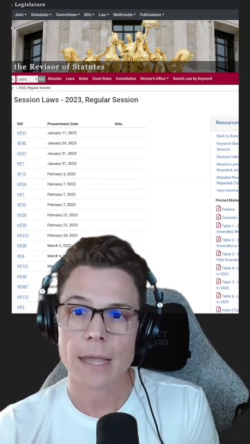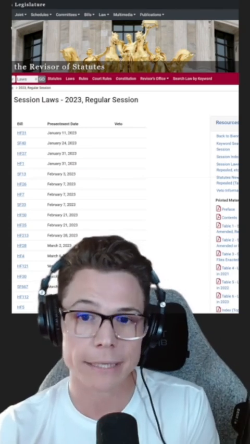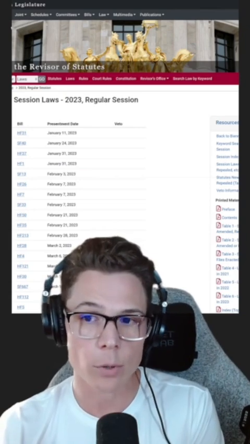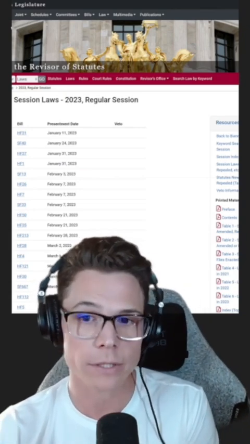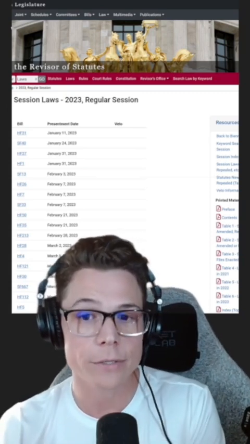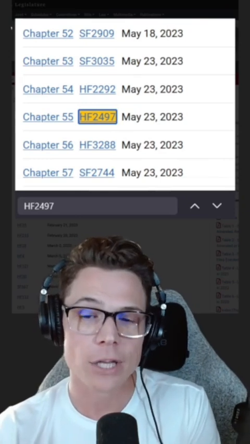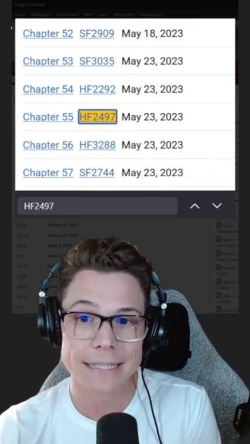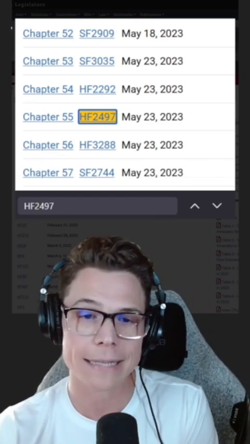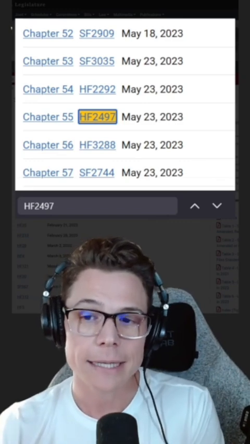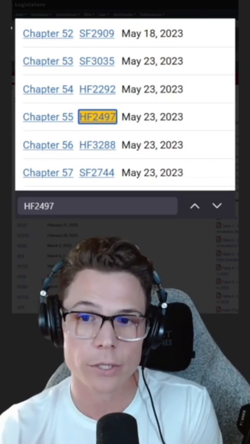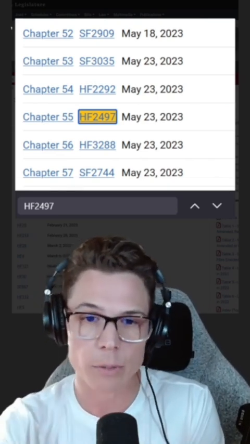Again, HF 2497. I'm going to make sure my browser is focused by clicking anywhere on the page, and then I'm going to hold down the control key on the keyboard and press the F key while I'm holding the control key, and that's going to bring up the browser's text search box. When I do that, I'm going to type in HF2497. This will automatically show me all of the places on this website where that text can be found. In this case, we're going to find it right there as one of the bills for the May 23rd, 2023 day that this bill was passed.